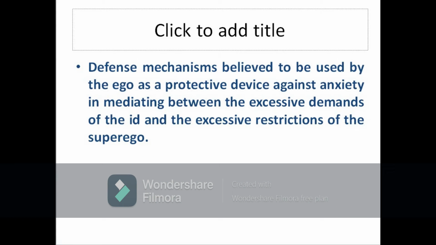Defense mechanisms. This is one of the major components of this theory. So defense mechanisms are usually used by ego. That is why these mechanisms are called ego defense mechanisms. And these mechanisms are used as a protective device against the anxiety in mediating between id and superego. So ego uses defense mechanisms as a protection to bring harmony between id and superego.